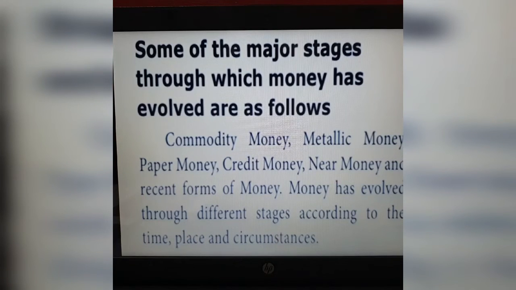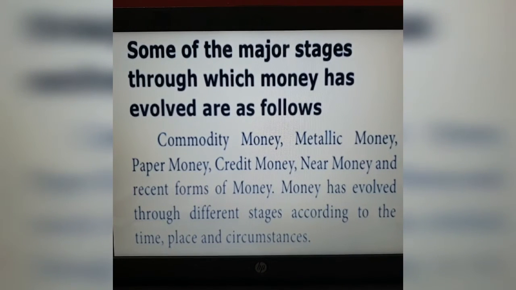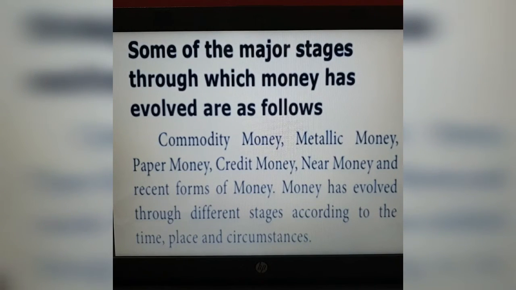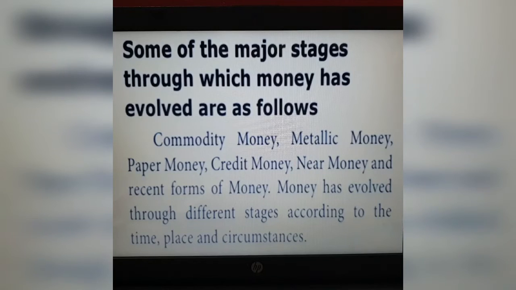Some of the major stages through which money has evolved are as follows: commodity money, metallic money, paper money, credit money, near money, and recent forms of money. So there are many forms of money after the barter system. After the barter system, money has evolved.